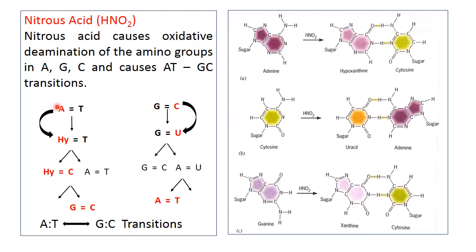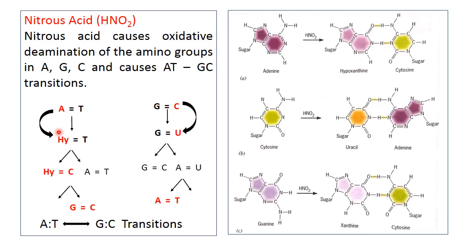As we can see from here, this is the original sequence, that is A paired with T. But what if the adenine undergoes deamination and produces a ketone group, that is hypoxanthine? This is adenine after the deaminating agent, now it has changed to hypoxanthine, and hypoxanthine pairs with cytosine.